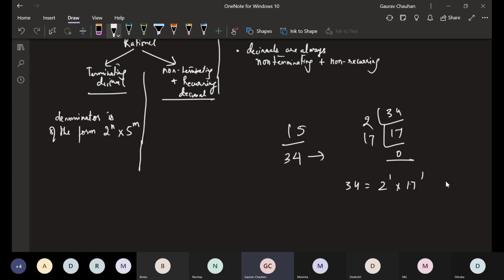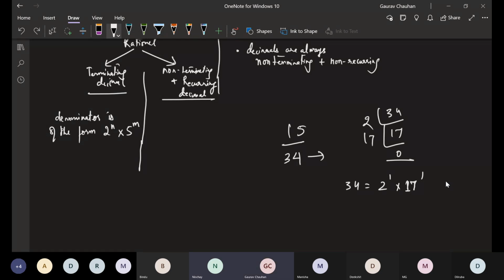Is this going to terminate, Nishchay? No, sir. Why? 2 power n is there, no? Sir, but it is not of the form 2 power n into 5 power m, sir. But even 17 can't be said. It should be something of 5 power, sir.